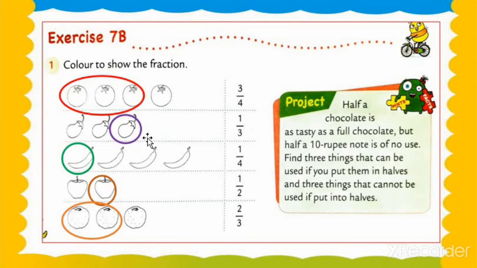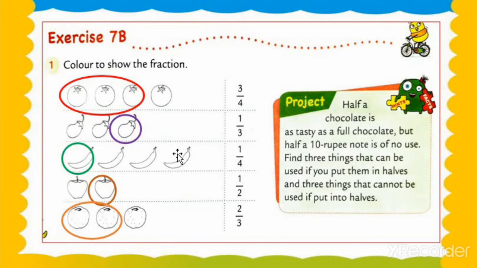We maintain the fraction 1/3 in the same method in the next question, number 4, the example of chili. 1, 2, 3 and 4. There are 4 chilies, and only one numerator. See this one. Any one chili we filled with a color, with green color. Same for the example of apple and the example of oranges. So these are 2/3 and 1/2.